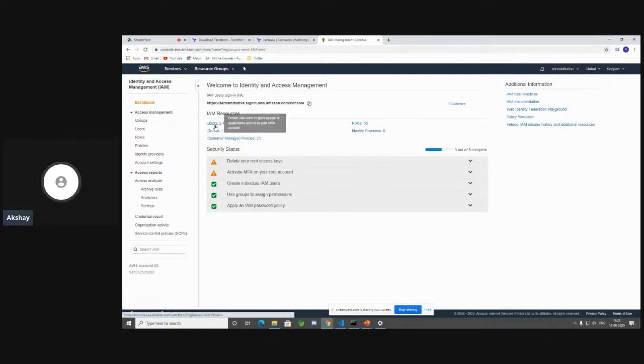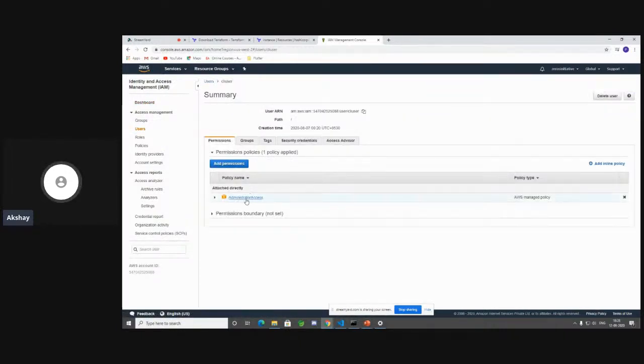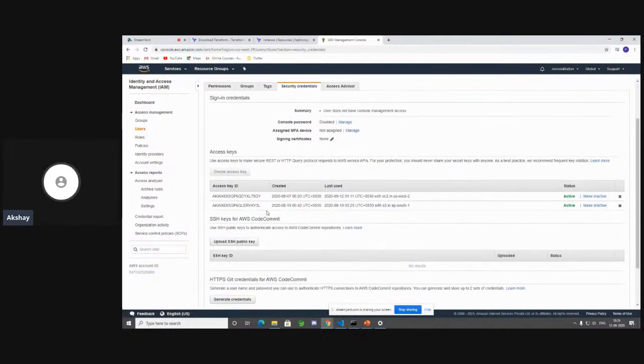So you can see that I have created a user. I think it's the CLI user. And this CLI user has administrator access policy in this AWS account, which means this is God mode. You will be able to do literally anything in this AWS account with this policy attached. But then how do I get the credentials? That's where the security credentials tab comes into play, where I have my access key ID and secret access key.